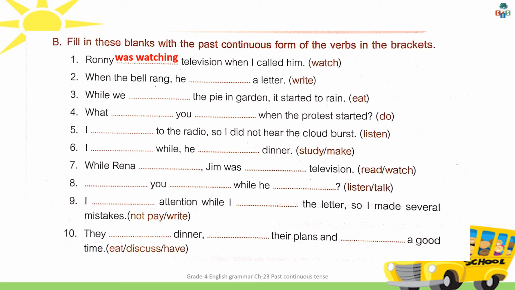So we will use here were. While we were eating the pie in garden, it started to rain. So like this, try to see the subject or the pronoun first and use the helping verb accordingly to form the past continuous tense. Clear?